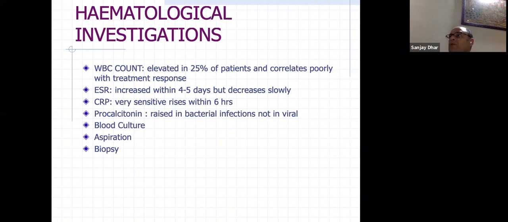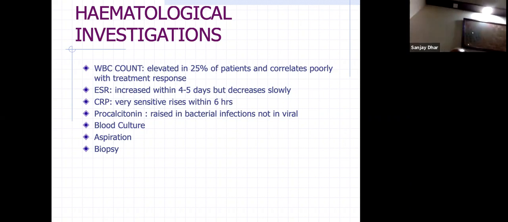And biopsy, again, suppose you have a subacute type of variety where you have a small lytic lesion and you are not very sure whether it is Cox, you can do biopsy in such cases.